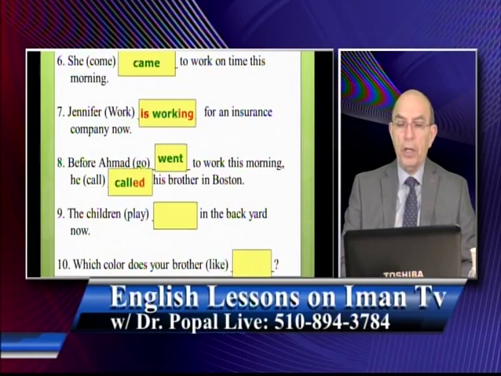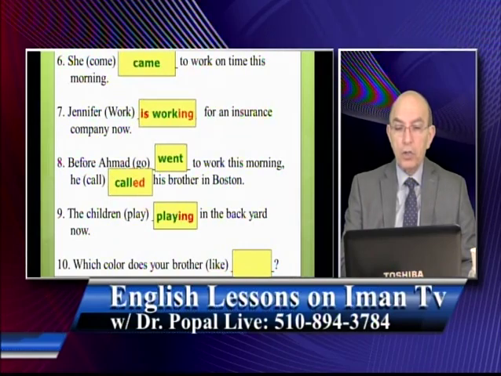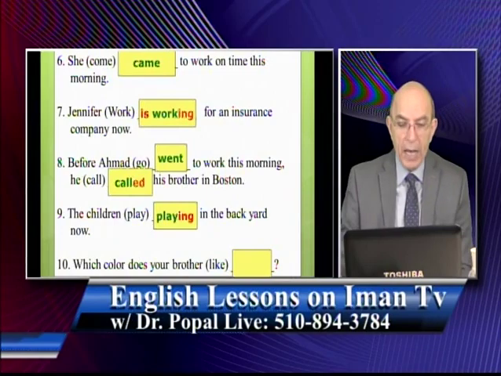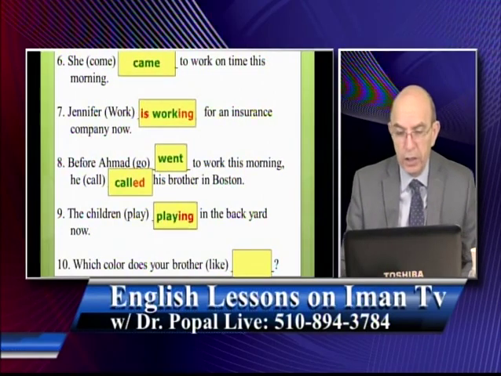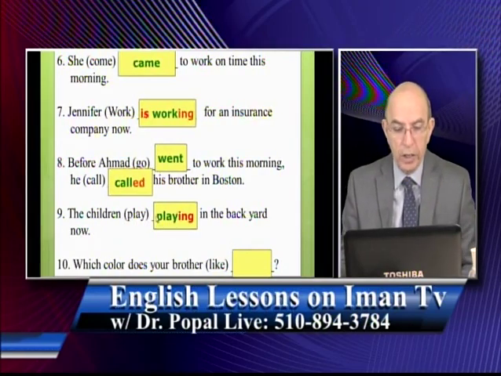The children play in the backyard now. So here, right now, this moment, for this moment you say what? The children, it should be are playing. So are is missing. I will add that here and show it to you. But you need to say what? The children are playing. So it's a typo here. We don't see are here.